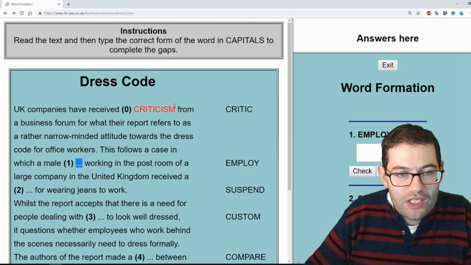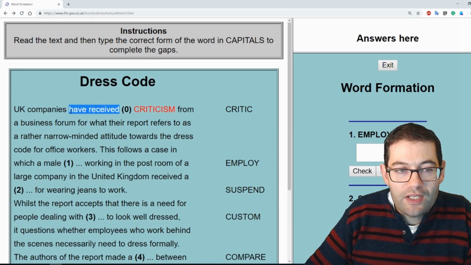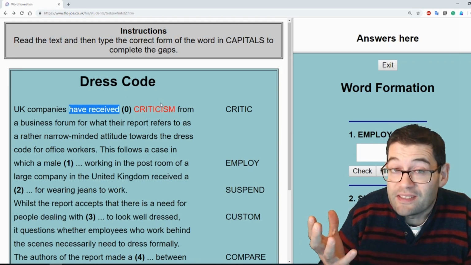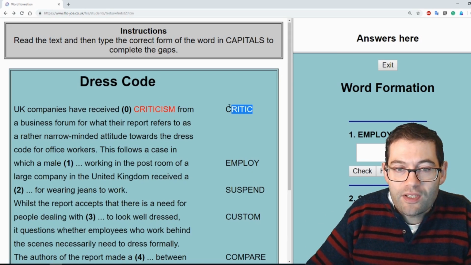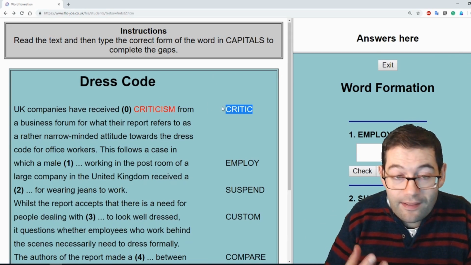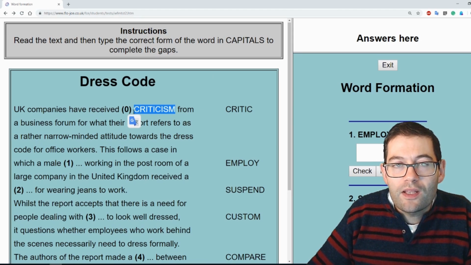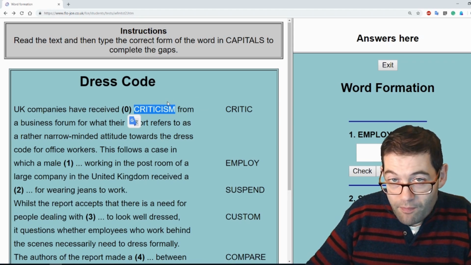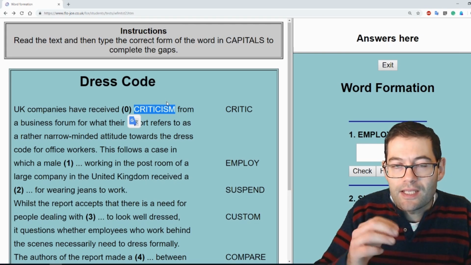UK companies have received plus noun. We've got this structure here, perfect structure, have received. What we need here is a noun, because you receive something, which makes sense, doesn't it? So in this case, the noun form of critic. Now, critic is a personal noun. So what we need here is an abstract noun. And that's exactly what we've got here, criticism. If you're not familiar with the verb, it will be criticize, and that's an excellent piece of vocabulary for your FCE writing or FCE oral task as well.